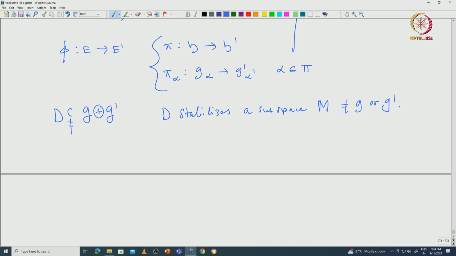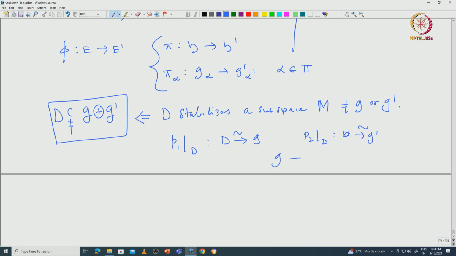So, that way we actually proved that D must be proper. And then using this we looked at the projection P1 restricted on D from D to G, and then P2 restricted on D from capital D to G dash. We proved that both must be isomorphisms, and using this we actually got an isomorphism from G to G dash.